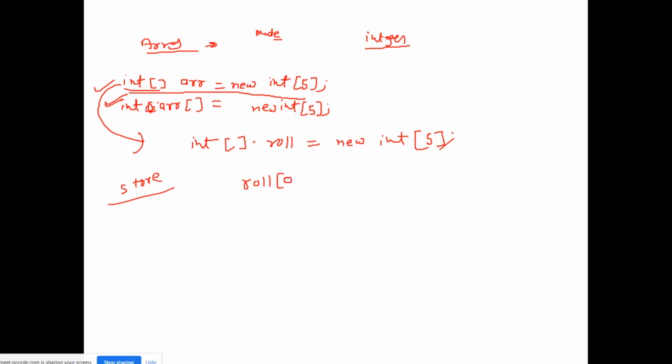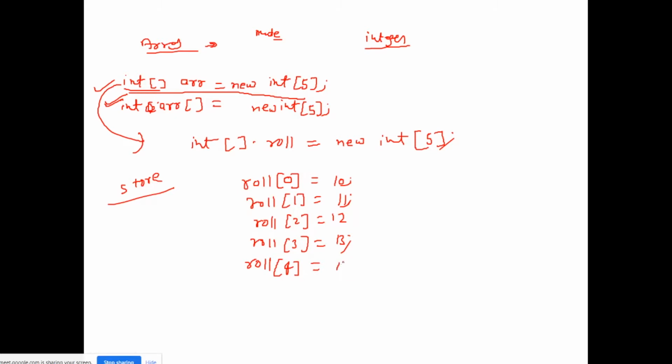The first index will always start for an array from 0, right? This way. So this way we have stored values inside an array.